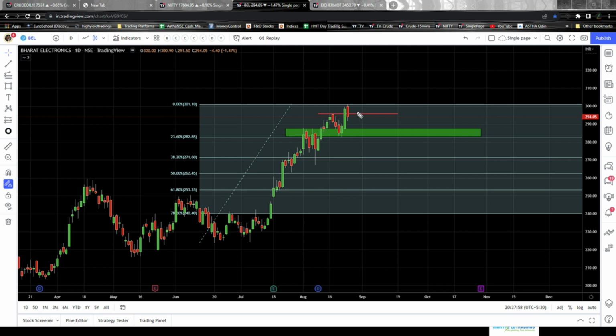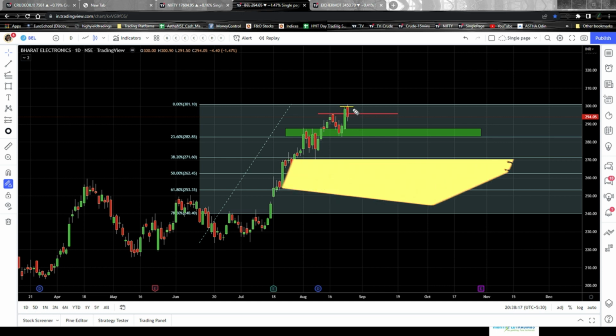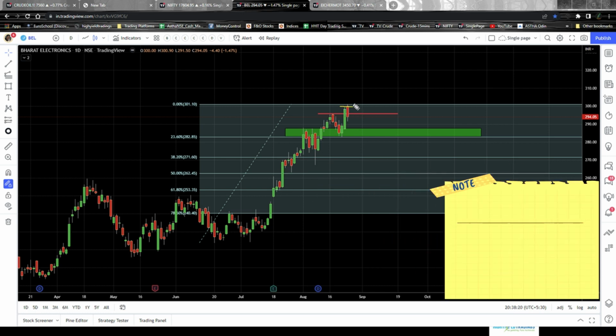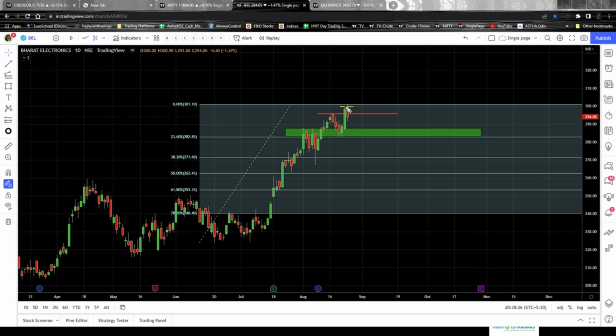Now, why I'm saying that this is good is because whenever a breakout happens, we should never take up an immediate trade post the breakout candle. So which one is the breakout candle? This is the breakout candle, and it closed here. So you should never initiate a buy trade blindly just above the breakout candle. That is an error, I would say. That will be a disaster if you do that.